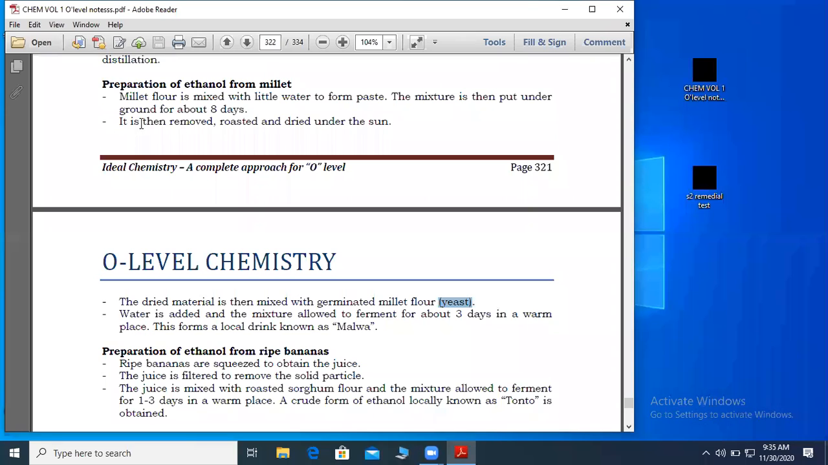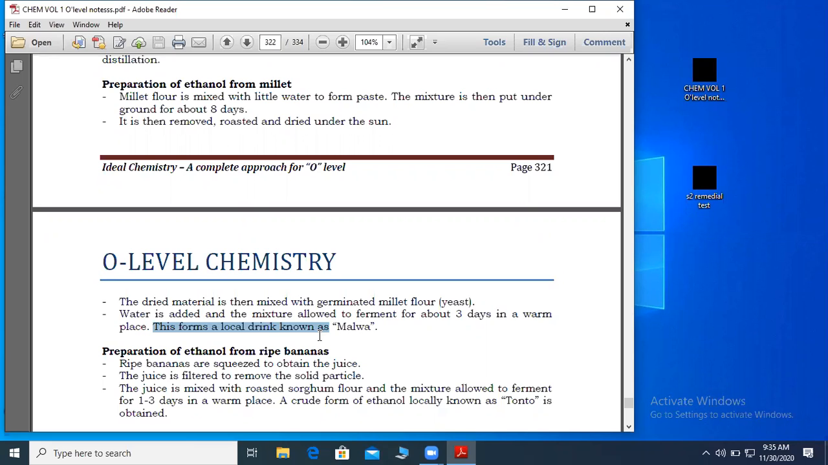So it is then removed and roasted under the sun. Then the dried material is mixed with millet flour, which is yeast. Again, water is added and the mixture is allowed to ferment for 3 days in a warm place. And after fermentation, this will form a local drink known as marwa.